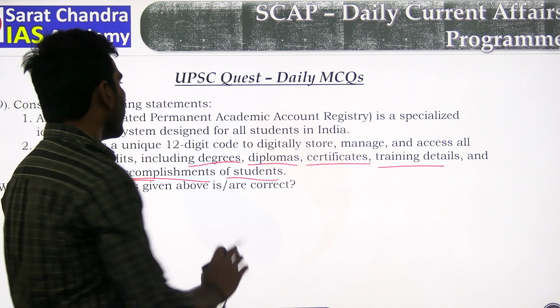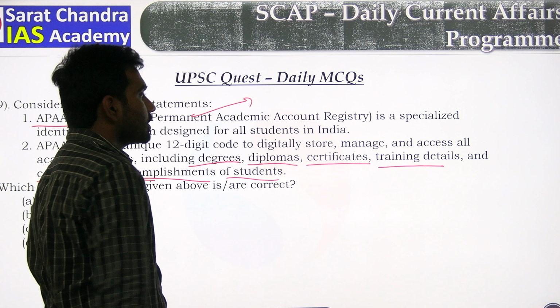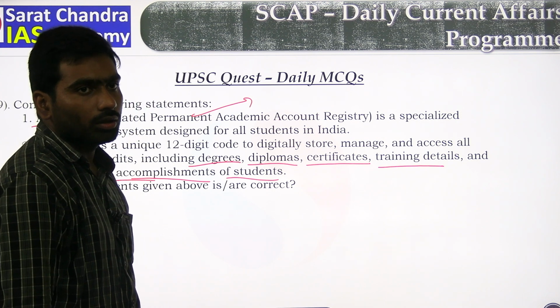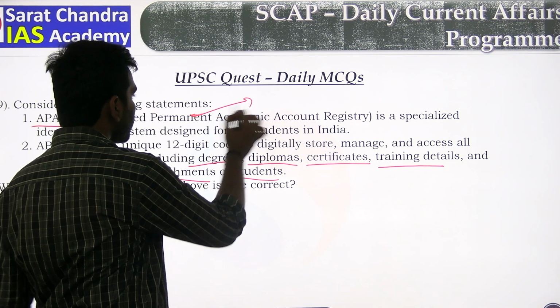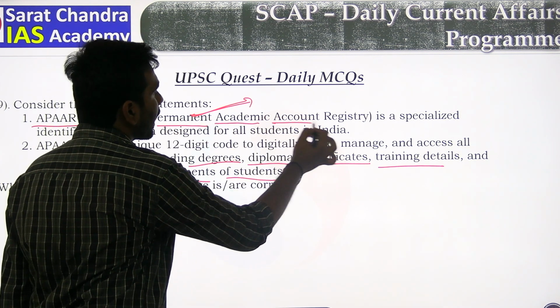Actually, the Government of India introduced this APAAR scheme.